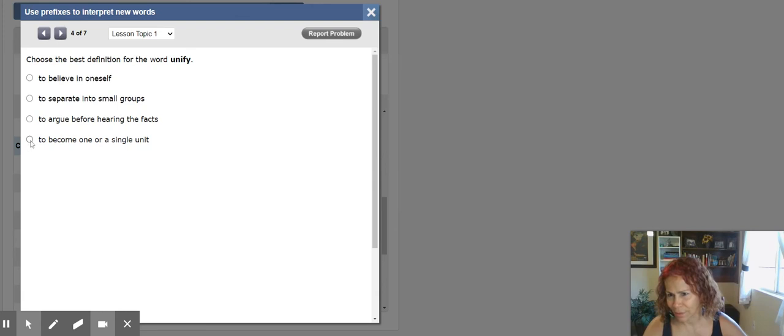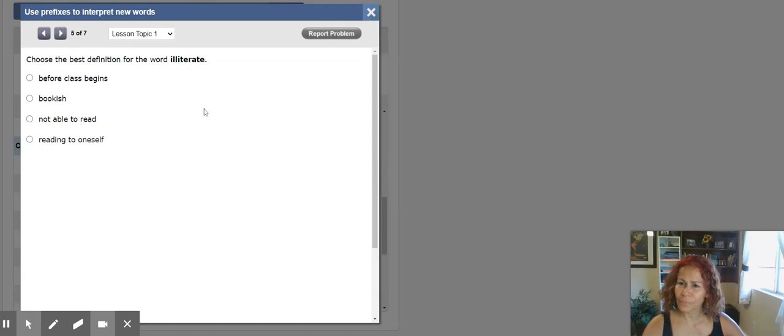That's the answer. Now, you see that I'm using the meaning of prefixes to figure out the meaning of a word. That's what you have to do. You have to figure out meanings of tons of words. But if you know that uni means one, you're going to be able to understand hundreds of words that begin with uni. Now, let's go to the next word.